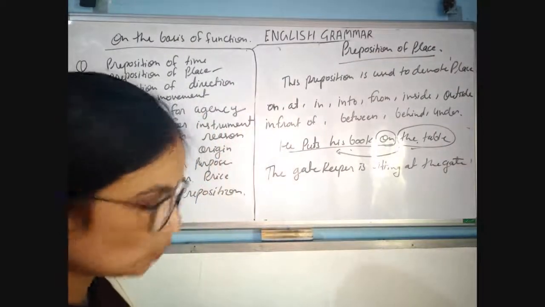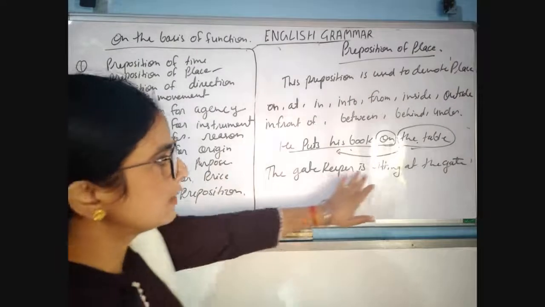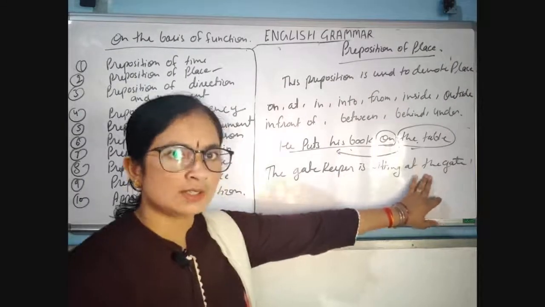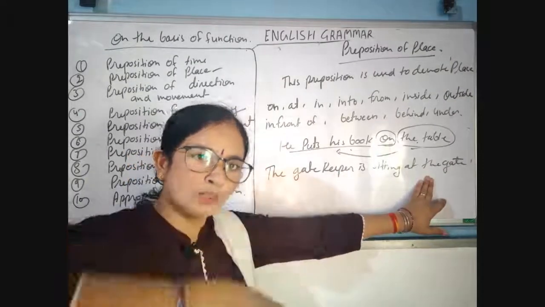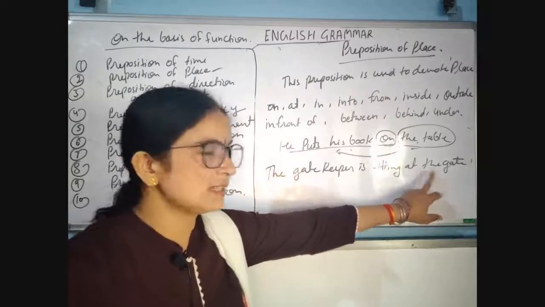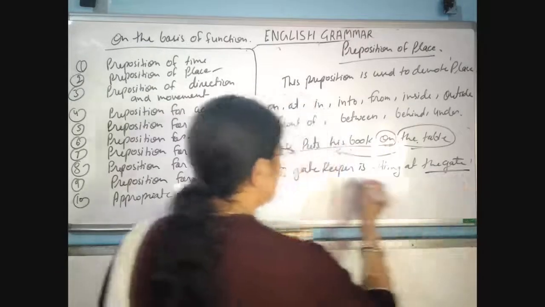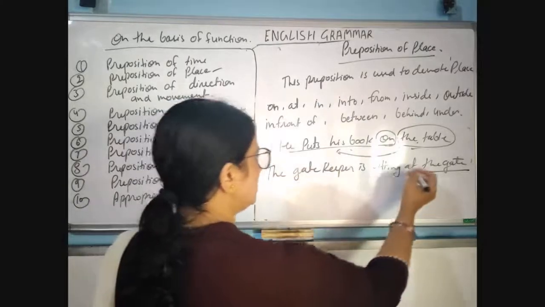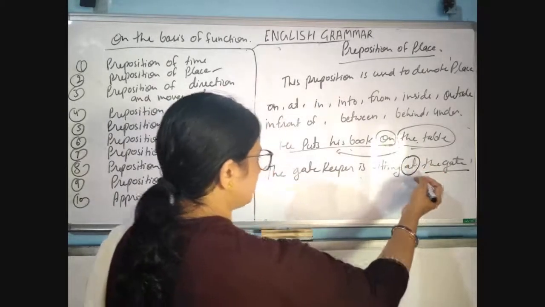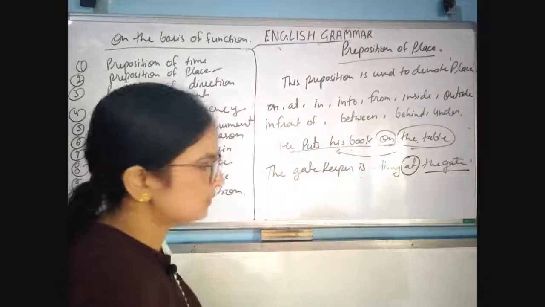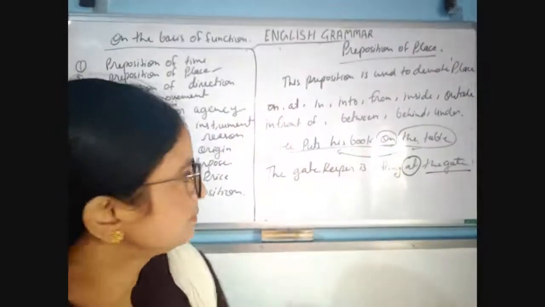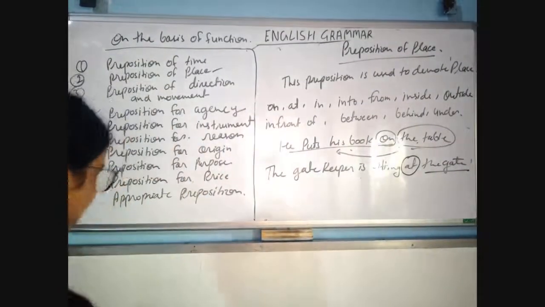Okay. So in the same way, the gatekeeper is sitting at the gate. The gatekeeper is not sitting on the gate, but he is sitting at the gate. So the gate is where he is sitting, where the gatekeeper is sitting, at the gate. So this is the preposition of place. Okay, understood?